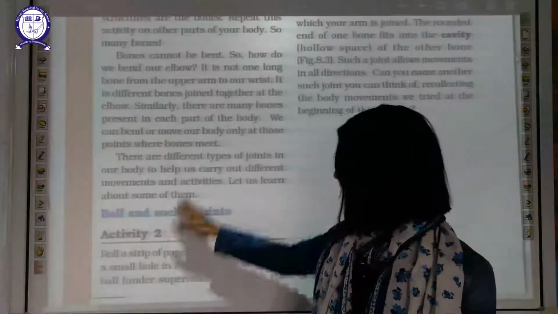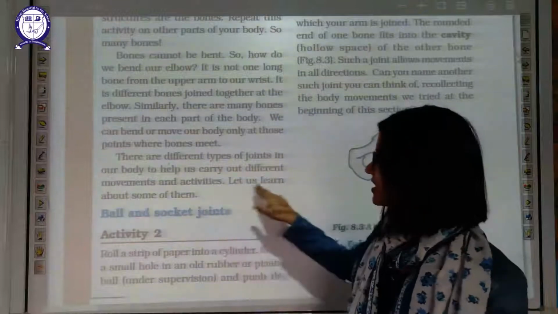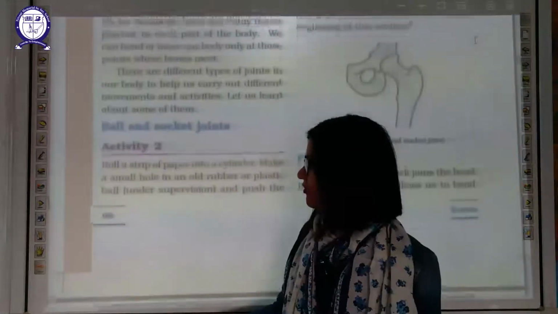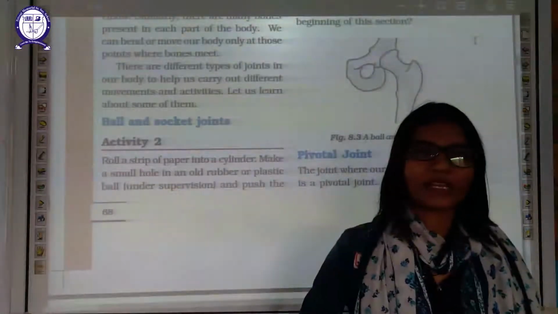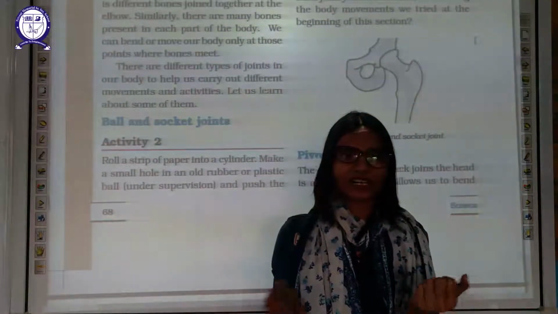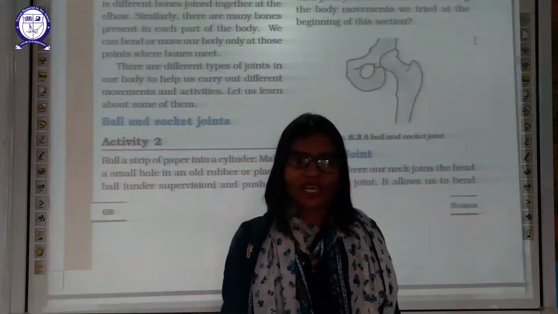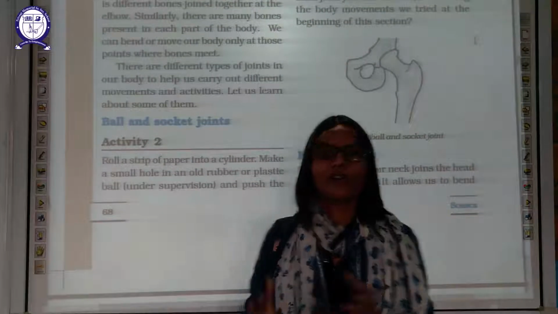Now, there are different types of joints in our body which help us to carry out different movements and activities. Let us learn the very first and most famous joint, the ball and socket joint. In this type of joint, two bones are there, and in between the two bones, one single ball-like structure is there which allows free movement of these bones.